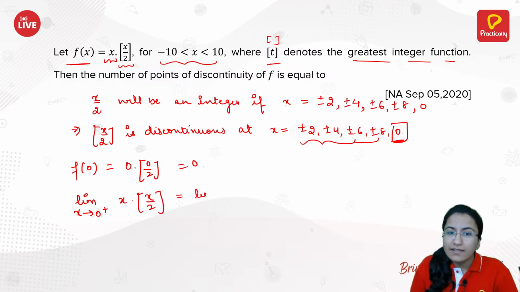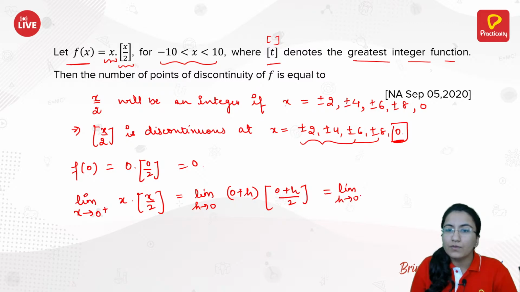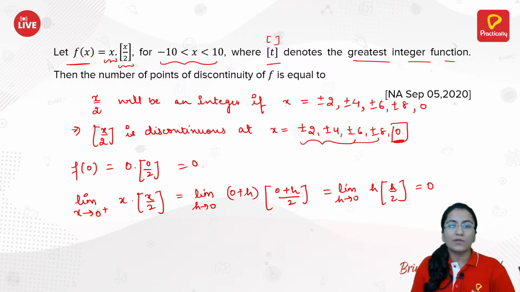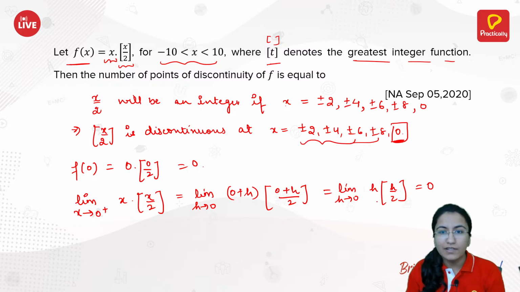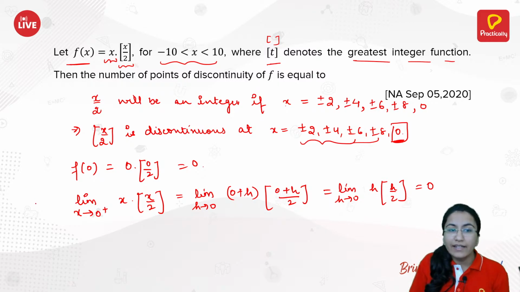That is the same as limit h approaches 0 of (0 plus h) into greatest integer of (0 plus h) divided by 2, which is the same as limit h approaches 0 of h into greatest integer of h by 2, right? So this is the same as 0, because as h approaches 0, h by 2 will tend towards 0 and h is already tending towards 0, so 0 into 0 will definitely be 0. So you have your right hand limit as 0.